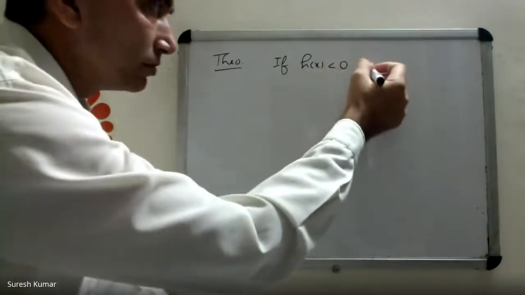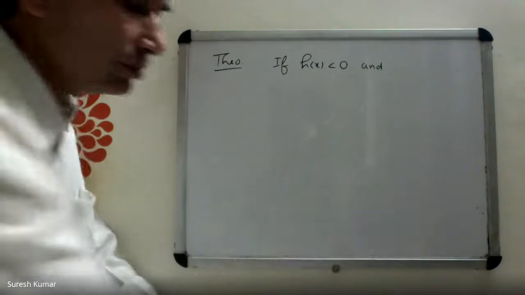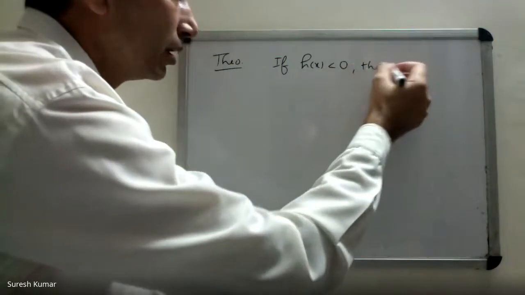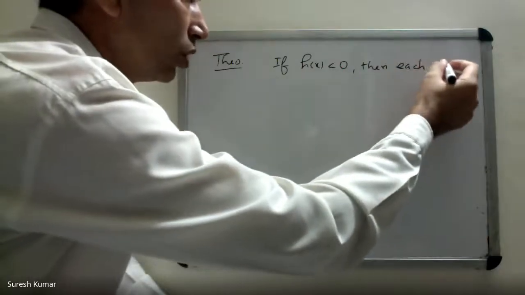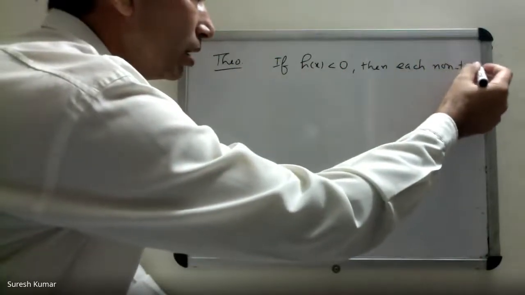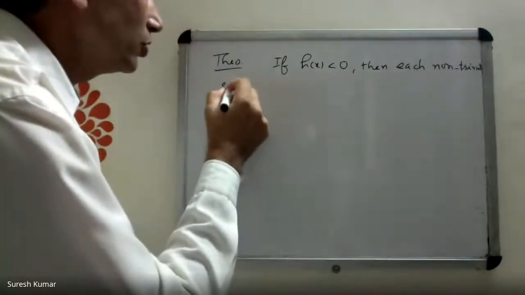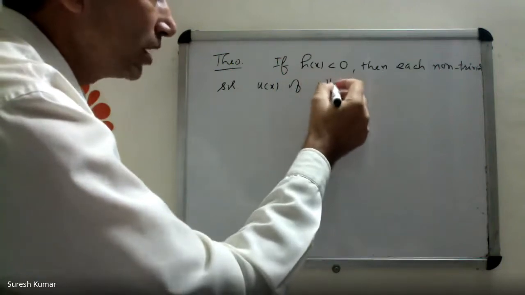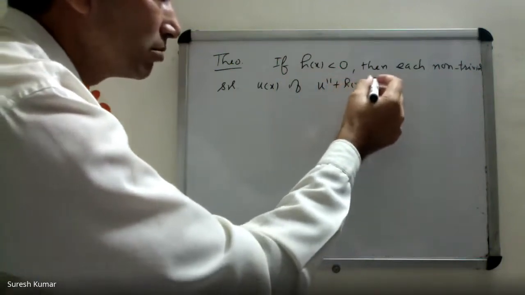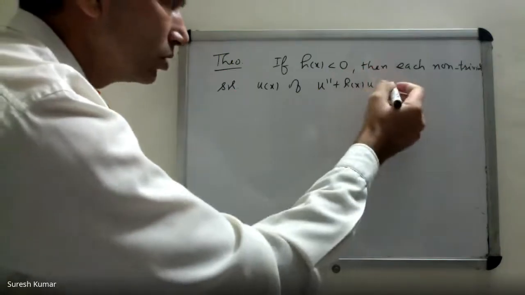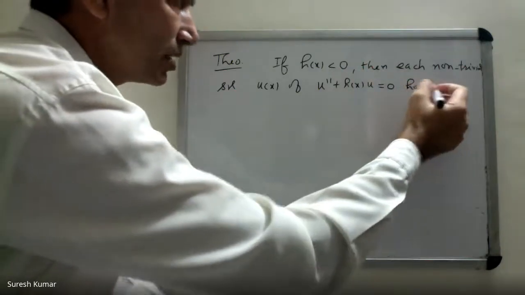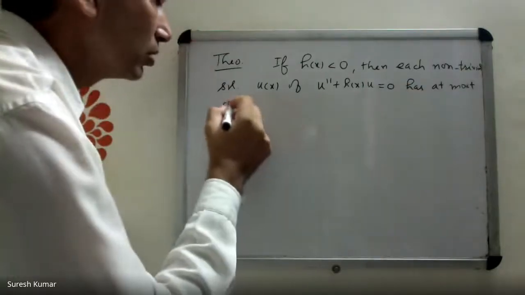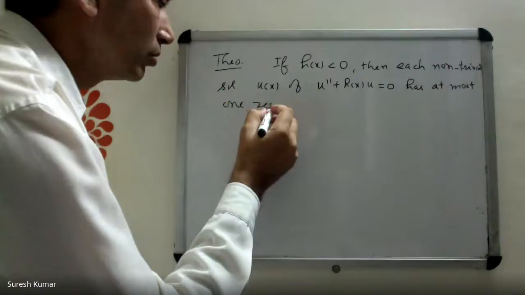If h(x) is negative, then each non-trivial solution u(x) of u double prime plus h(x)u equal to 0 has at most 1 zero. At most 1 zero.